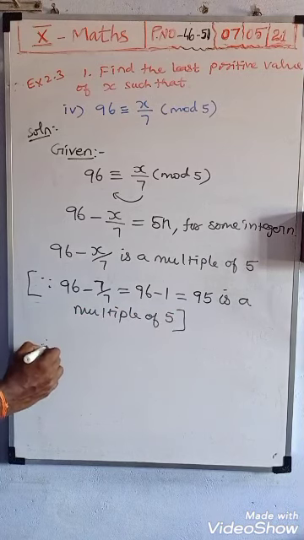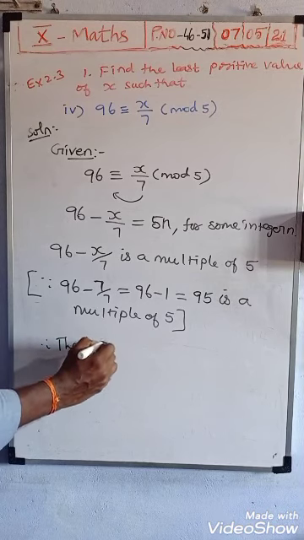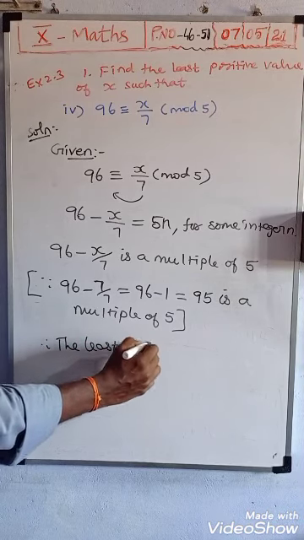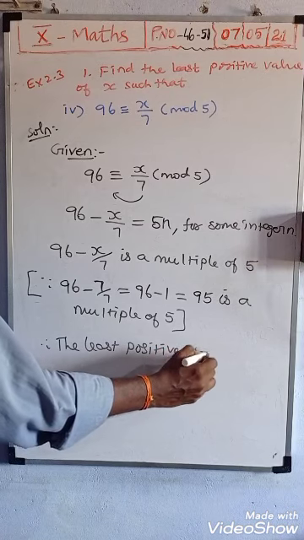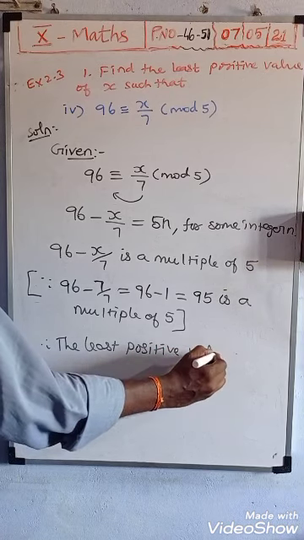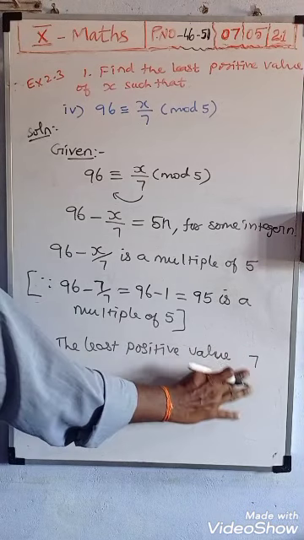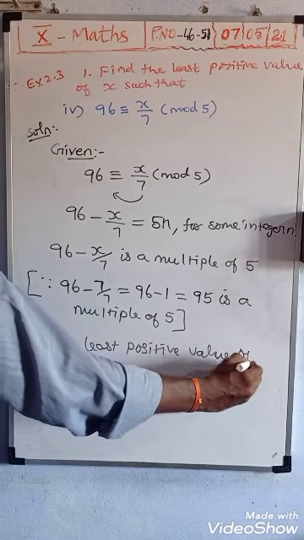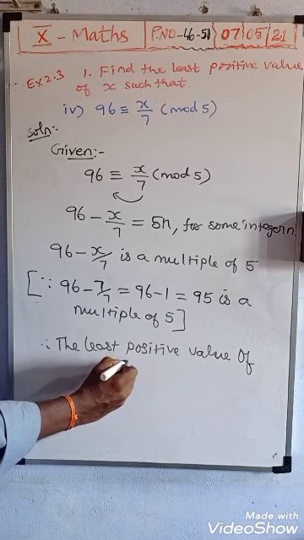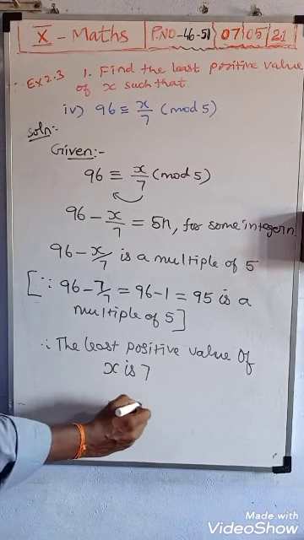Therefore, the least positive value of x is 7. Therefore, x is equal to 7.